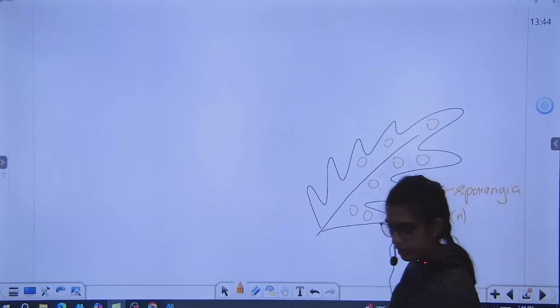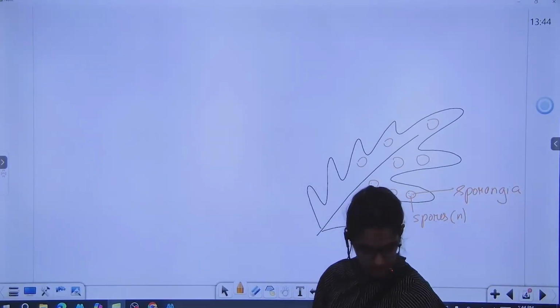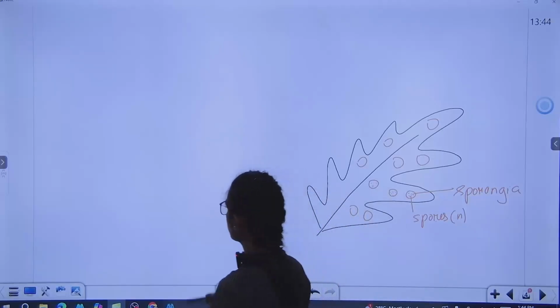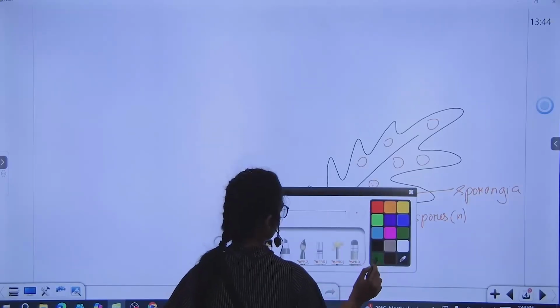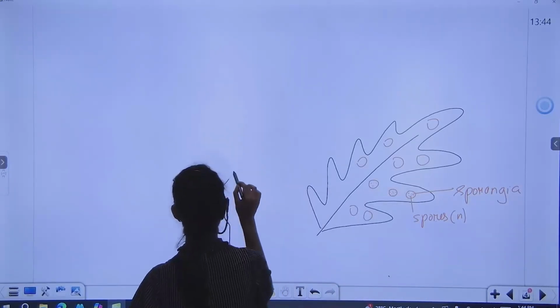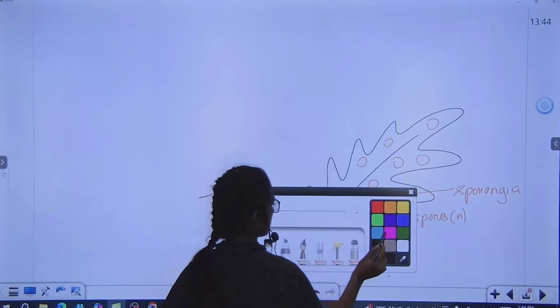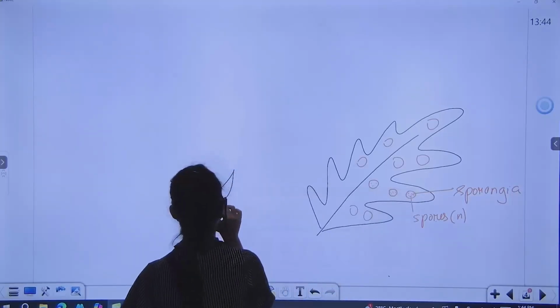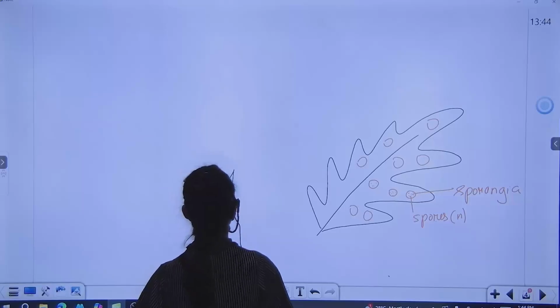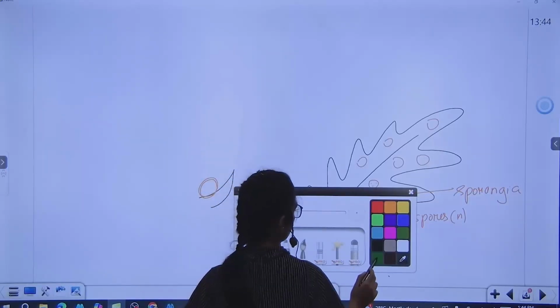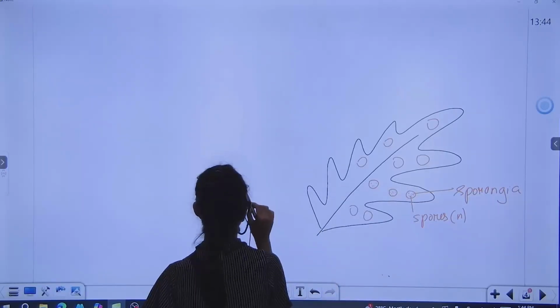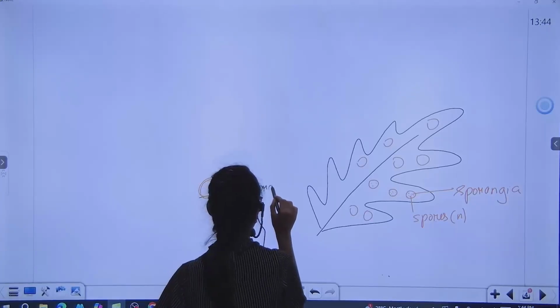So did you write microsporophyll? Okay, so you can draw like this. This is the sporangia.